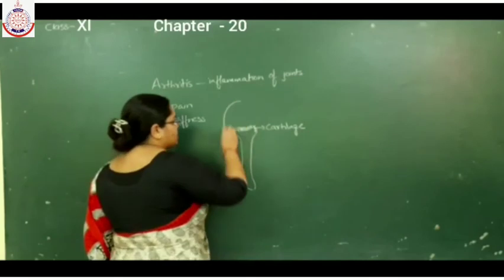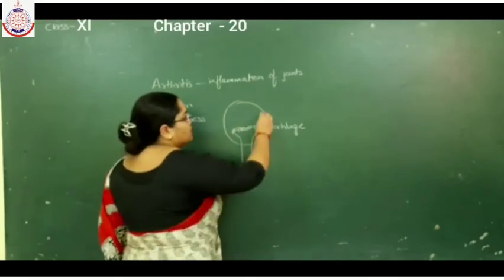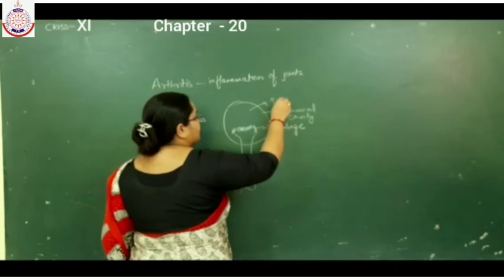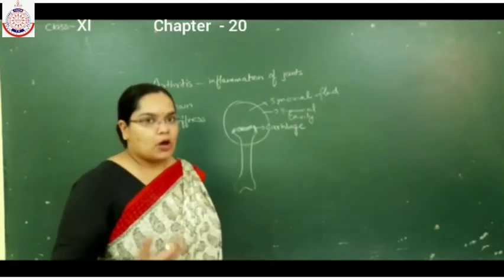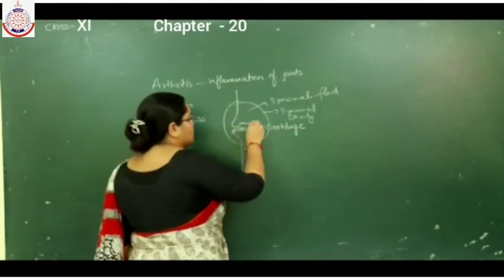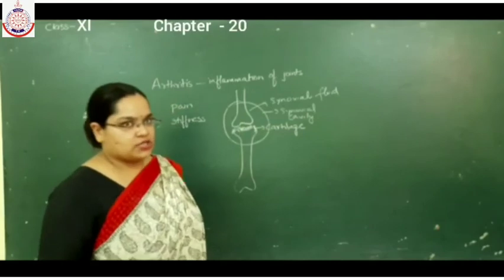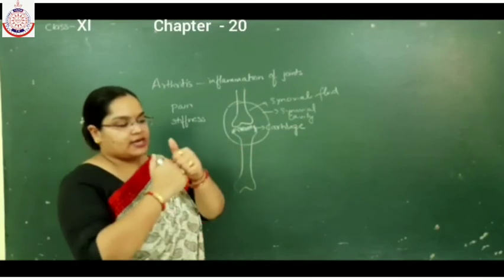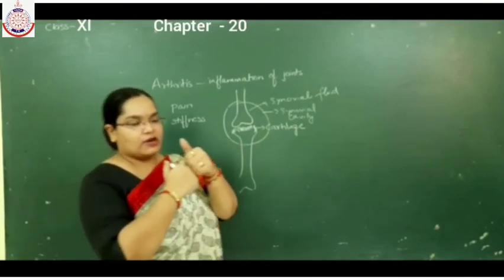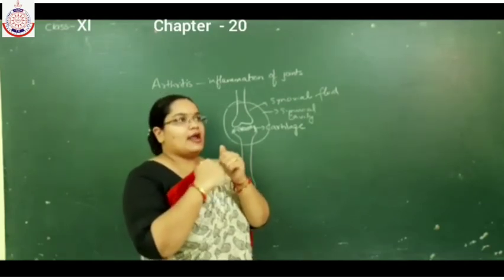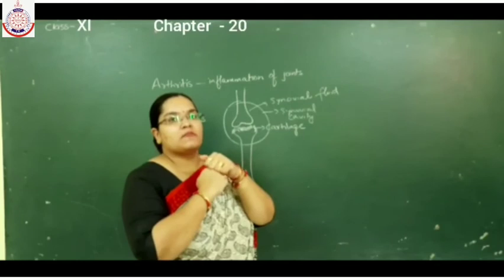With increase in age, the synovial fluid in the synovial cavity decreases. With the decrease in the amount of synovial fluid in the joints, the bones come in contact with each other, and when they come in contact with each other, the cartilage gets torn. So wear and tear of cartilage takes place, and when the person moves, it causes pain.